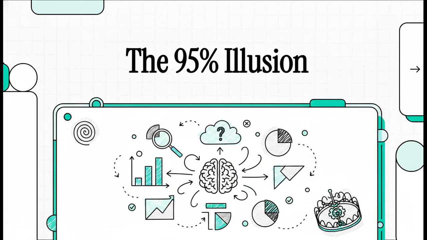Have you ever looked at a statistic and felt absolutely 100% confident you understood what it meant, only to realize later your intuition was completely backwards? Today, in this explainer, we're taking a mind-bending journey into how our brains actually process probability. We're going to explore one of the most fascinating cognitive traps in all of statistics, Bayesian logic and the illusion of the 95% accuracy rate. Get ready, because the way you look at data is about to change forever.